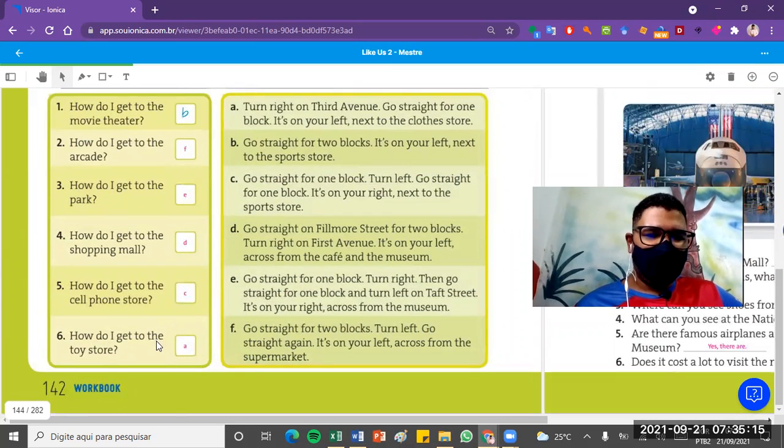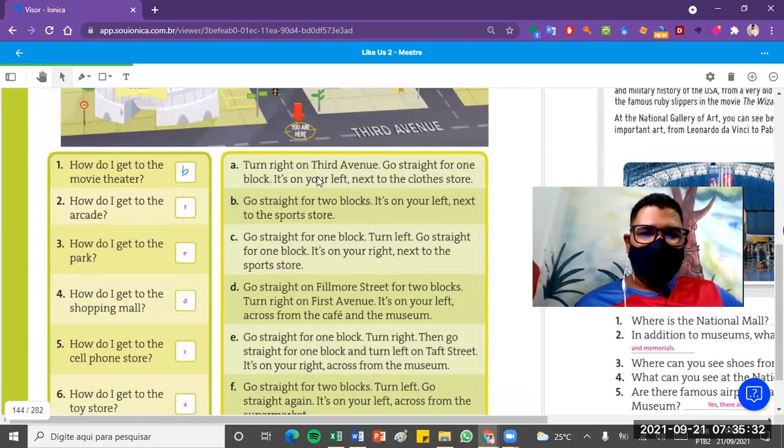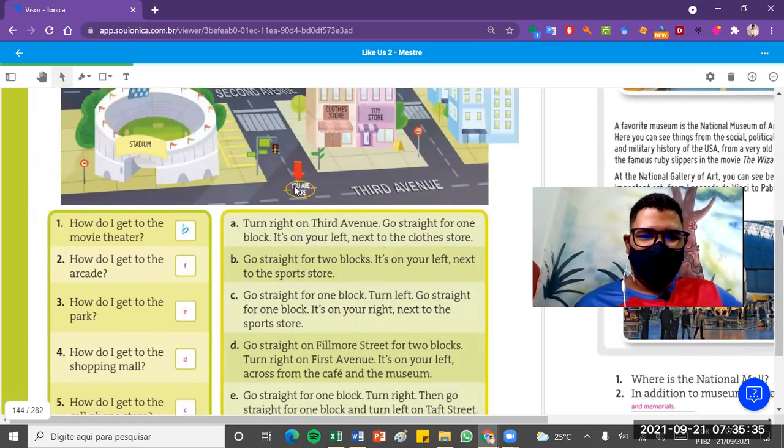And how do I get to the toy store? Turn right on 3rd Avenue, go straight for 1 block. It's on your left, next to the clothes store. So you have to turn right on 3rd Avenue, go straight 1 block. Okay, it will be on your left. So here we have the toy store on your left. A loja de brinquedos estará à sua esquerda. Okay?